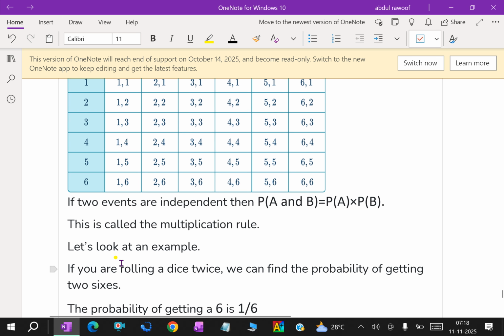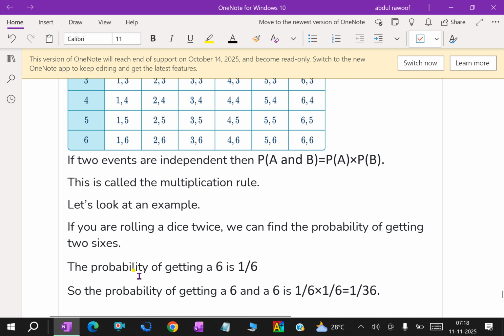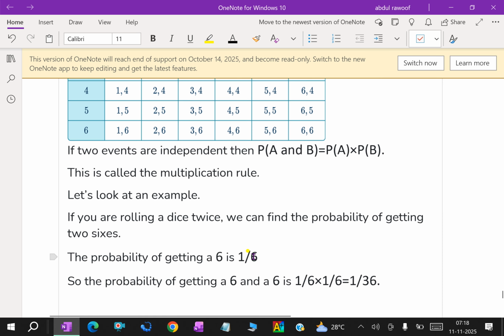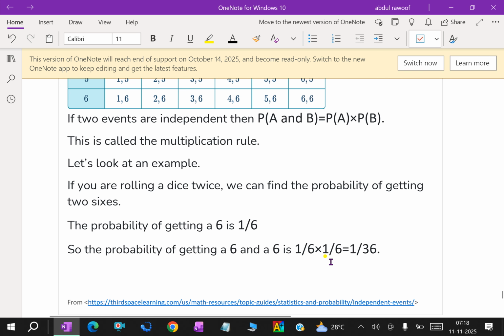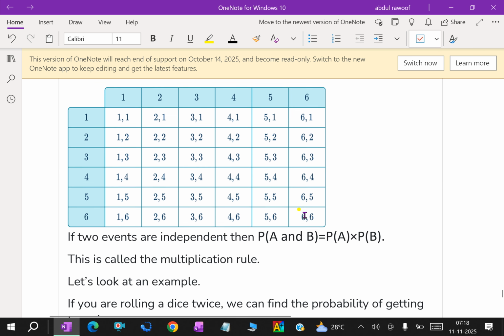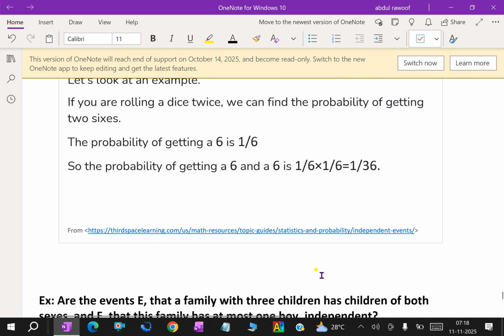Look at an example. If you are rolling a dice twice, we can find the probability of getting two sixes. The probability of getting a 6 in the first throw is 1 over 6, and in the second throw is another 1 over 6. Totally, by the product rule, 1 over 6 into 1 over 6 is 1 over 36. That means the chance of getting 6, 6 is 1 over 36.